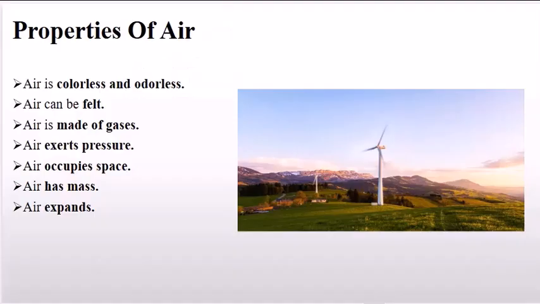Properties of air. Air is colorless and odorless. This means we cannot see or smell air. Air can be felt. We can feel the wind which is moving air. Air is made of gases. The air we breathe is a mixture of gases like nitrogen, oxygen, carbon dioxide, and others.